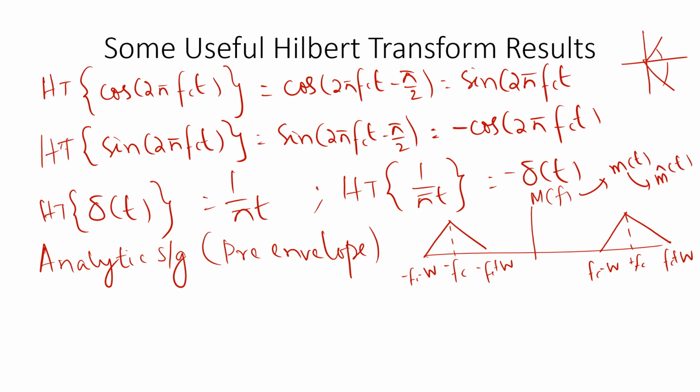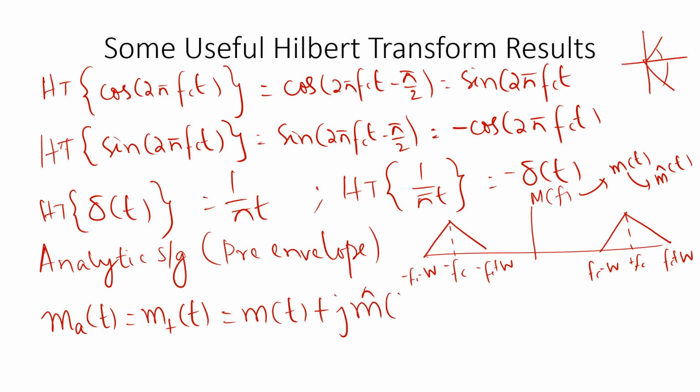So if we know all those things, the positive pre-envelope or analytic signal, we can write m a of t, that is equal to m plus of t. We'll see what exactly this m plus of t is. That is defined as m of t plus j times m cap of t.